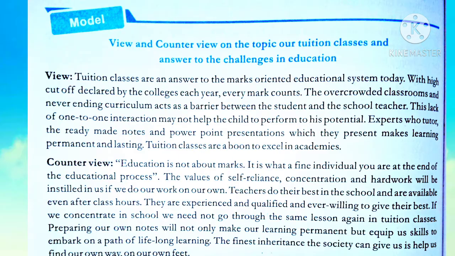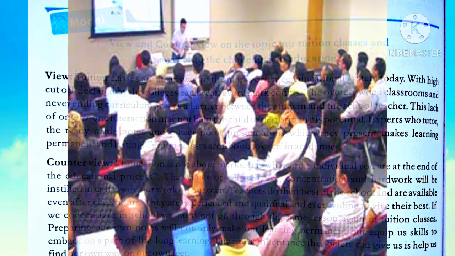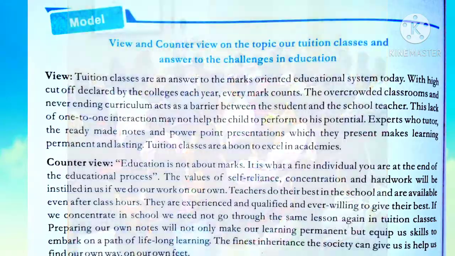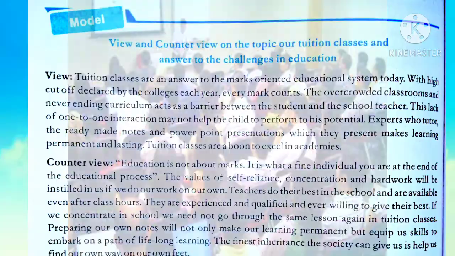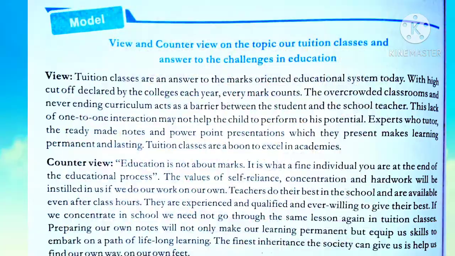Now here the view he is expressing is that it's beneficial, or it is a gift for the student. What? The tuition classes. Now we need to write the counter views, that is we are going to express the other way around, the opposite ideas to this. So we are going to see the counter views now.